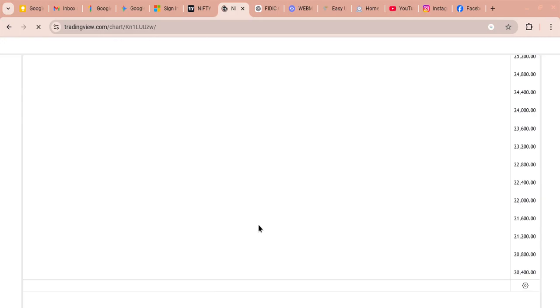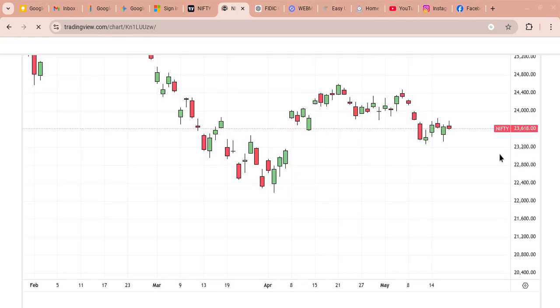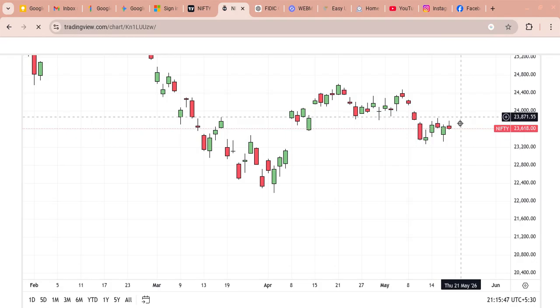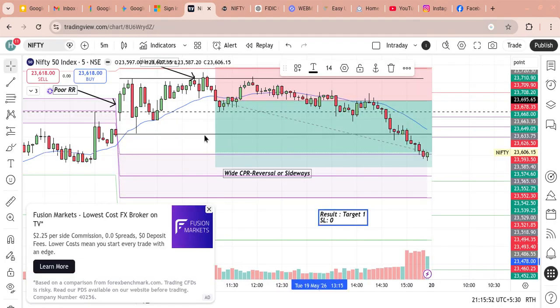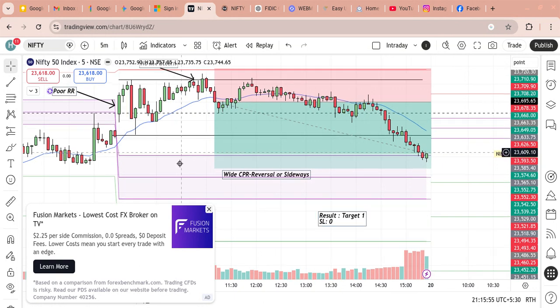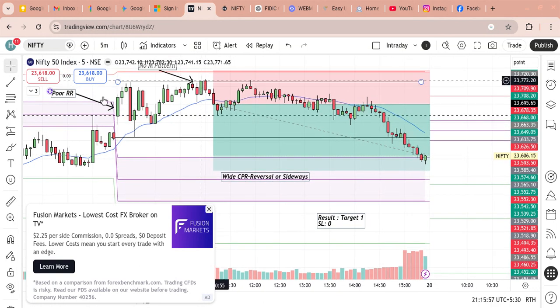In the daily time frame, there was a lot of support downside, so I was not willing to go short unless we get the best entry. The best entry was on the top of the day, here when the first candle high got reversed, and then this one. But if you see, the market reversed yesterday, and this was a white CPR, it did not reverse properly.